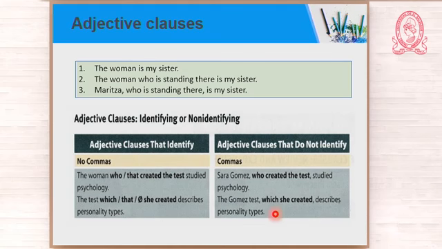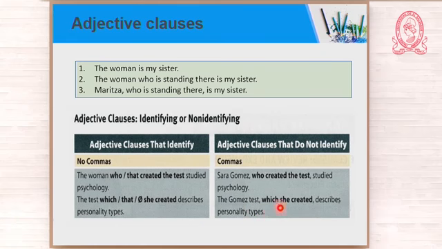Would you ask me, what test am I talking about? No, because I'm talking about the Gomez test, okay? Then the information that you give with the adjective clause is extra information. So it is not identifying the test. The test is being identified by Gomez.